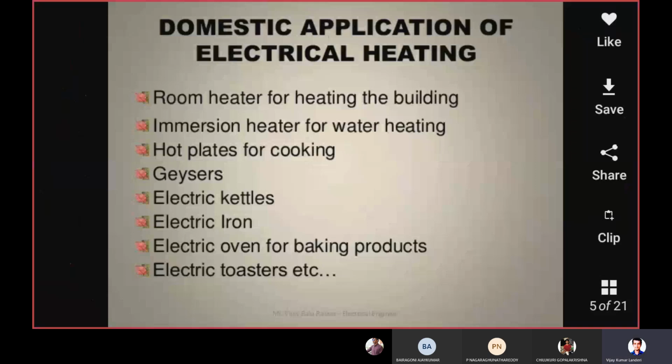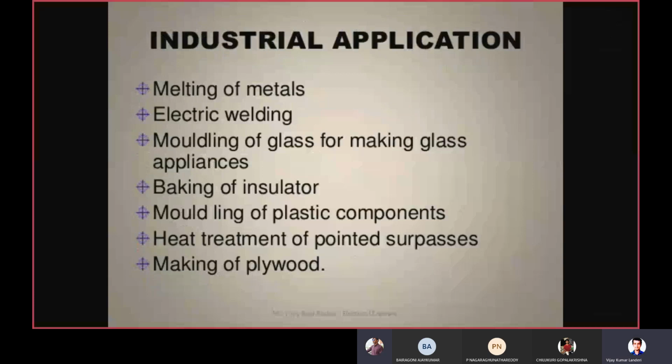Electric toasters are for toasting bread or buns. Now industrial applications. Where are we applying electric heating concepts in industries? In the melting of metals, since in industries we may need to melt metals. Similarly, electric welding. In the last class we discussed electric welding, where we use electric heating concepts. Next one is molding of glass for making glass appliances.